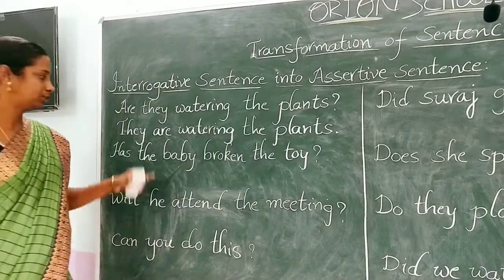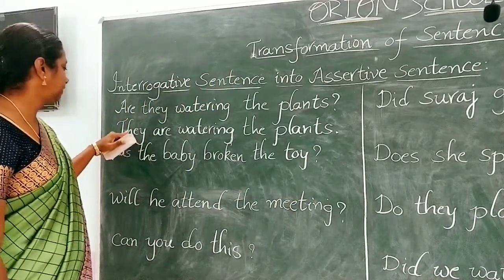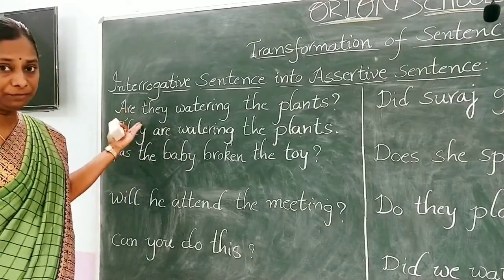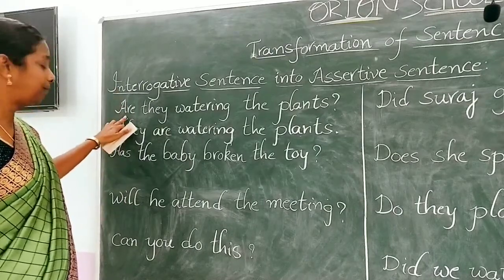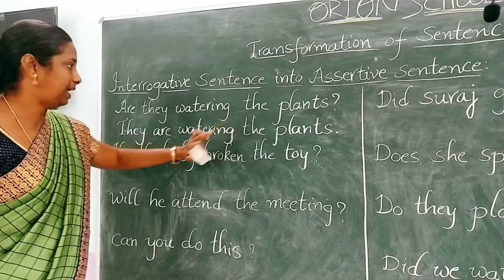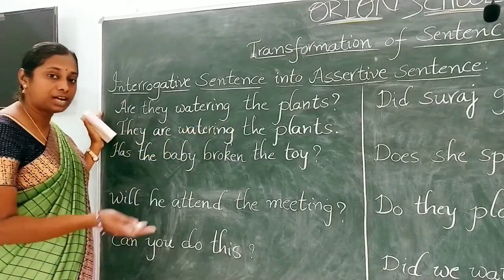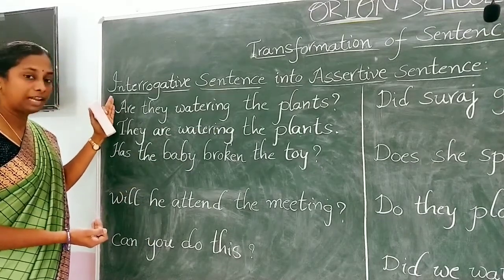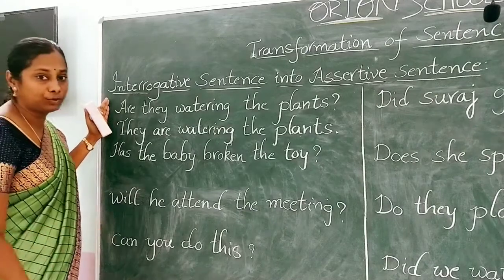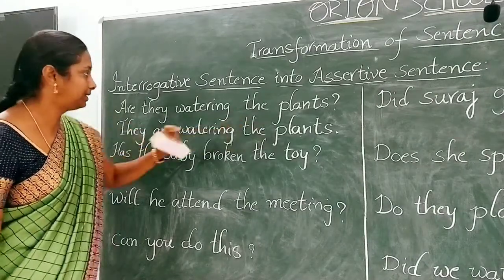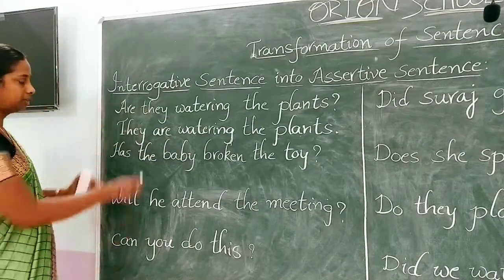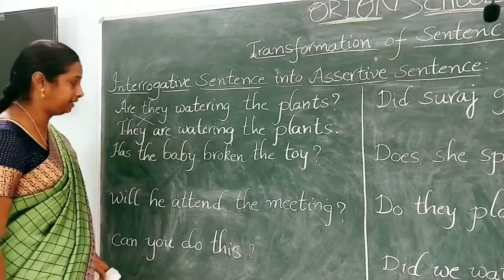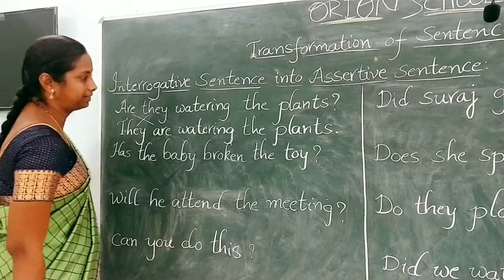We already learned that an assertive sentence contains subject, verb and object. There are two types of questions: questions starting with WH words and questions starting with helping verbs. Here we have a question starting with a helping verb, which means a yes or no question. "Are they watering the plants?" Yes, this is the interrogative sentence. By changing the place of the subject and verb, we change it into "They are watering the plants." So is it clear?